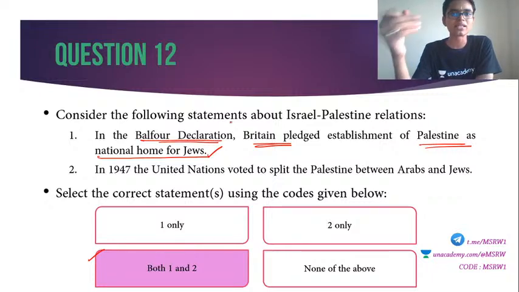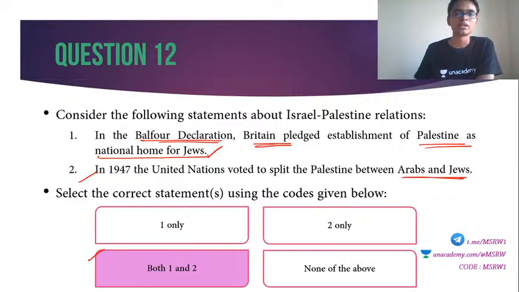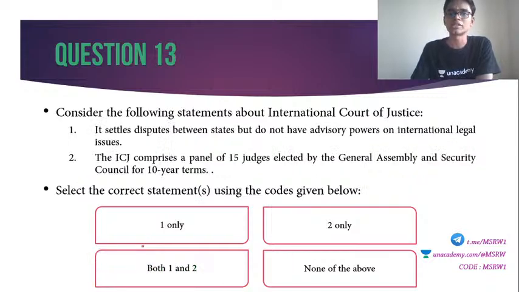Okay, Jews were persecuted in the Second World War. You know about that regarding Hitler and his atrocities. So, in the Balfour Declaration, Britain pledged that Palestine will be the national home for Jews. Second one, in 1947, the United Nations voted to split Palestine between Arabs and Jews. So there were some long drawn issues between Arabs as well as Jews. So as a settlement, the United Nations came in and they actually split Palestine into two, thereby creating the state of Israel. Okay, they thought that the issue will end there, but it is still continuing. Fine, both statements are correct. Answer is option C.